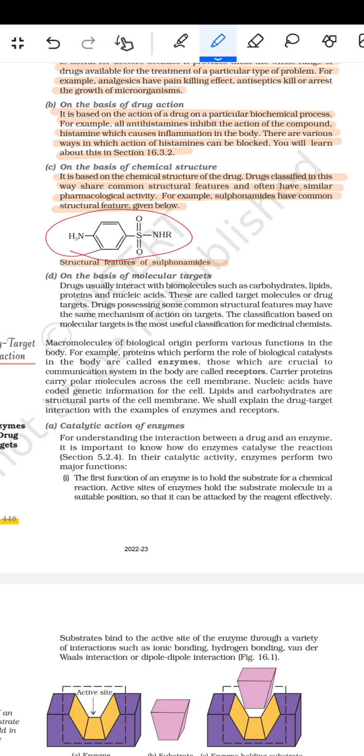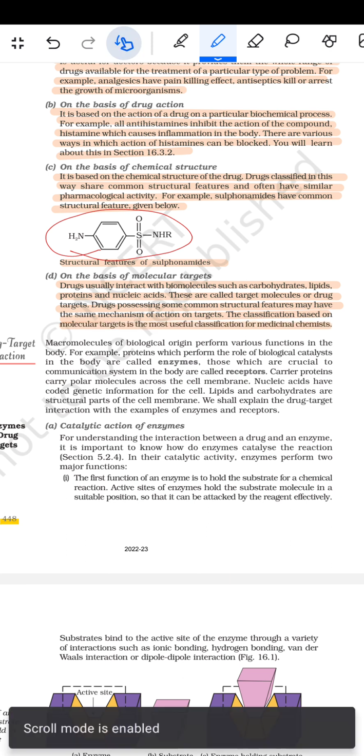After this comes on the basis of molecular targets. Drugs usually interact with biomolecules such as carbohydrates, lipids, proteins and nucleic acids. These are called target molecules or drug targets. Drugs possessing some common structural features may have the same mechanism of action on the targets. The classification based on molecular targets is the most useful classification for the medicinal chemist.